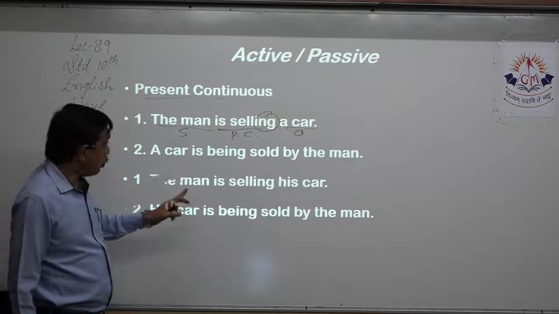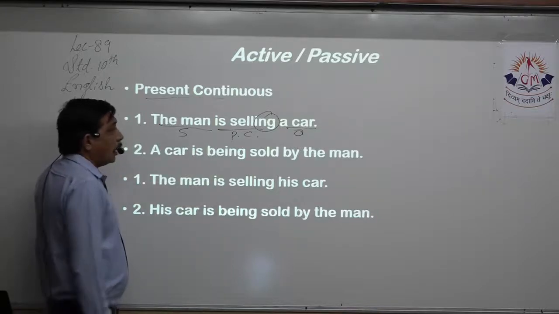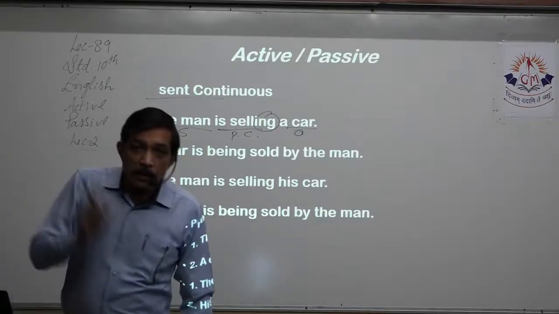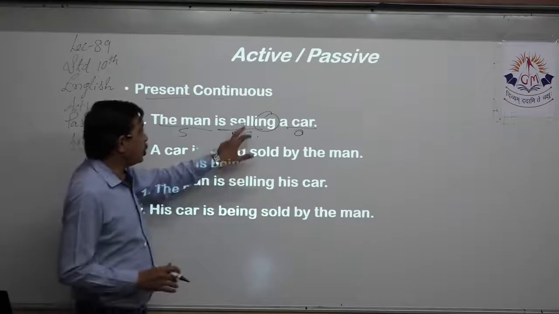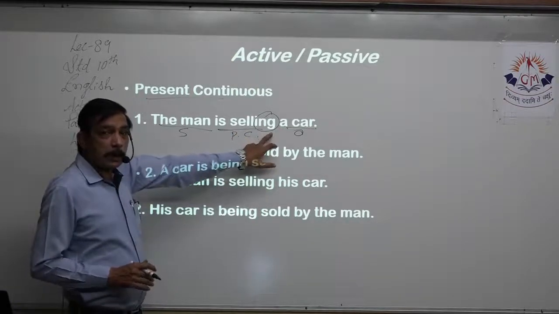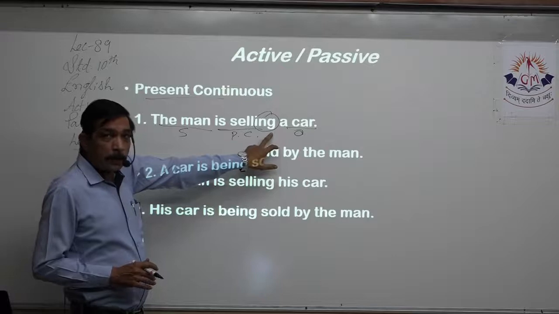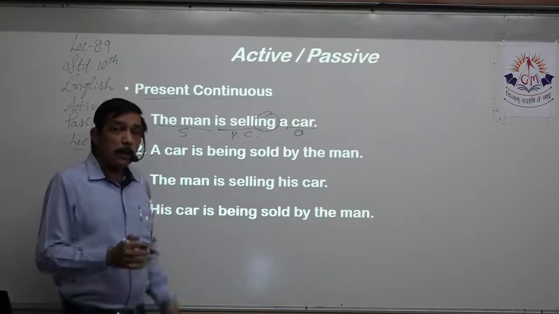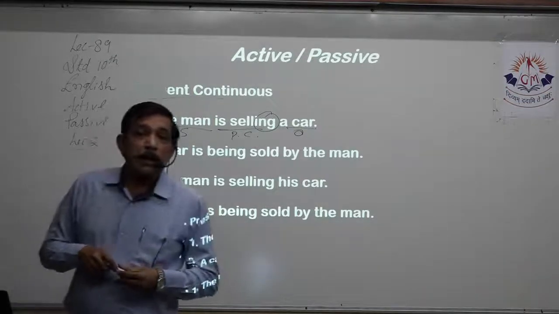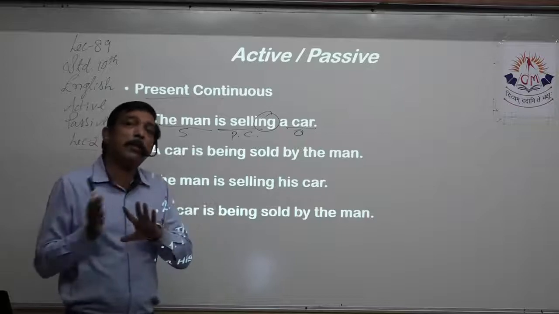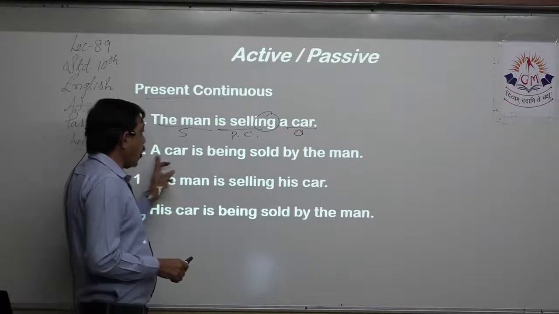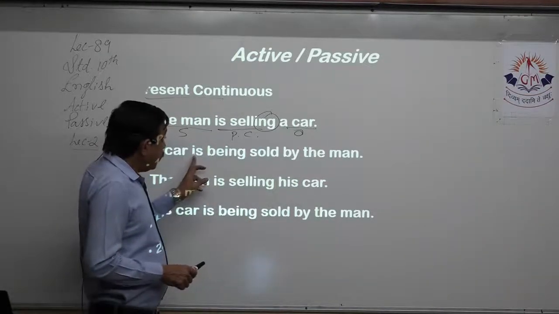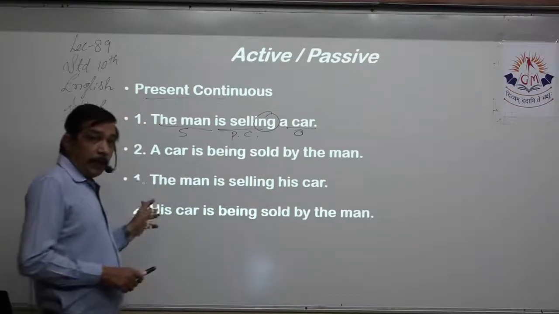We do not change the tense, so we have to keep it as present continuous, right? And we also have to make the past participle of the verb. So sell plus ing tells us it is present tense and continuous. So present continuous. So the base verb is sell. What is the past participle of sell? Past tense is sold and past participle is also sold. So a car is sold by the man.